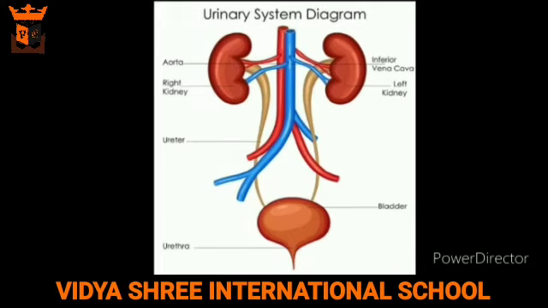The kidneys are located on each side of the backbone just above the waist. Their main function is to filter waste from the blood. The kidneys consist of a large number of coiled tubes called nephrons. Each kidney contains about 1 million nephrons.